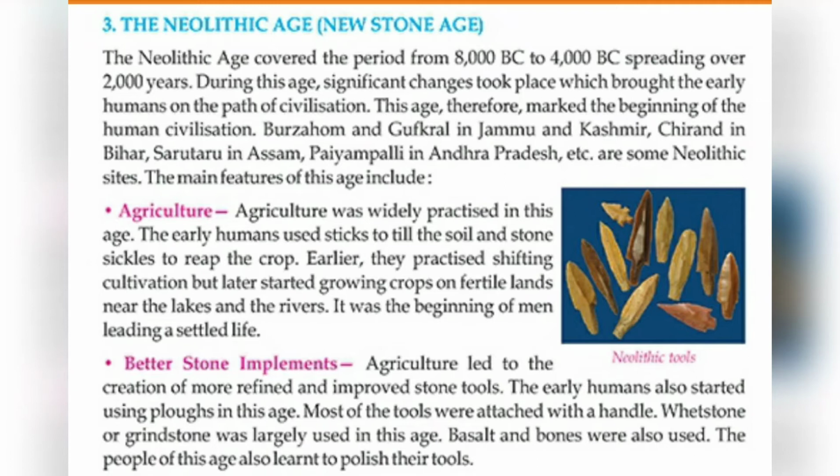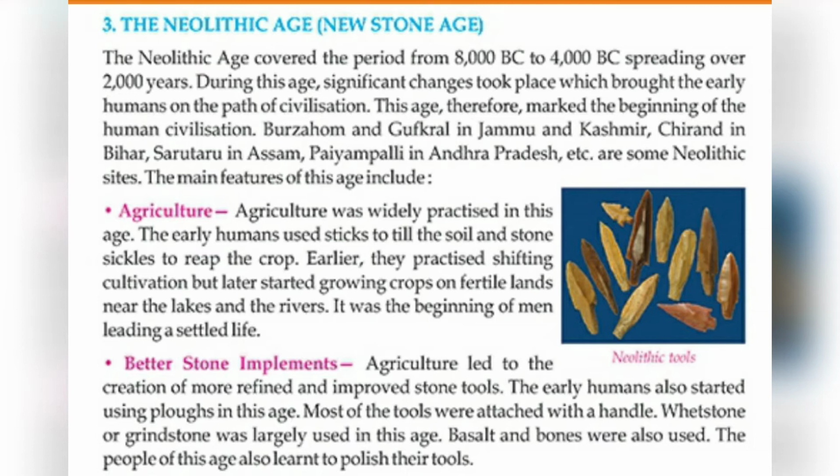Whetstones and grindstones were largely used in this age. Basalt and bones were also used. The people of this age also learned to polish their tools for longer life.